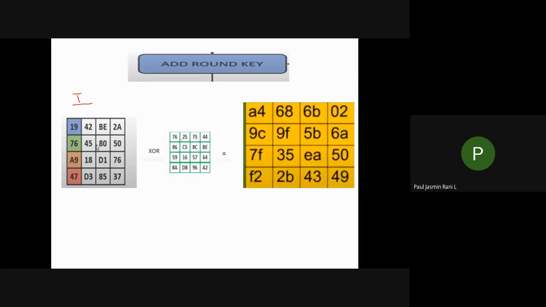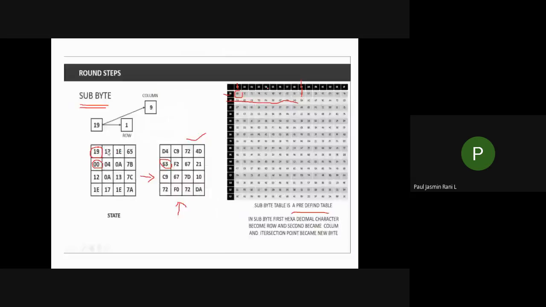And what is this one? Can you guess what this one is? This is the K1 key. This is the output of your mix column, and this is the K1 key. You have to do your XOR and you will be generating an output of your 4 cross 4 matrix. So remember, till now we completed only one round. Only one round of your main part gets over.